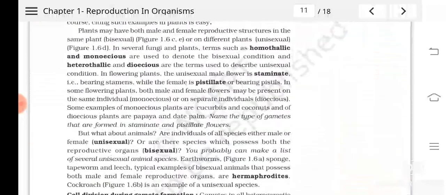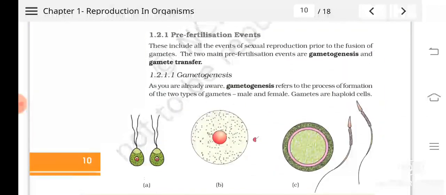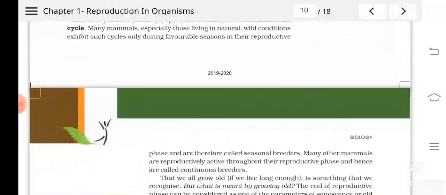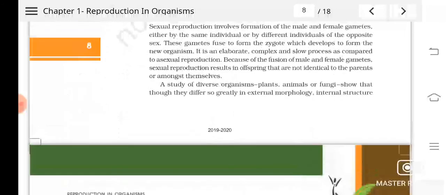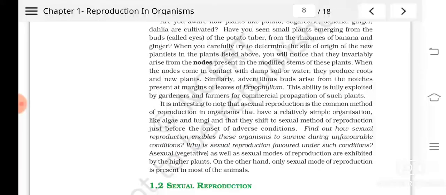So children, in this chapter what we have mainly studied, just remember, read very thoroughly. When you read, you will feel that this chapter is very, very simple. But some of the examples, some of the terms you may miss. So read thoroughly, give full concentration, so that you can write the answers easily from this chapter.